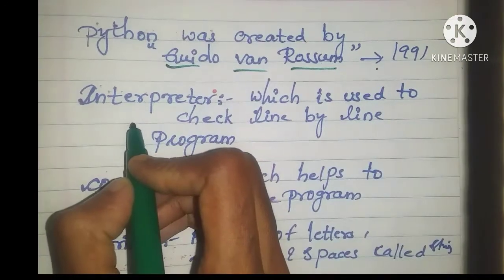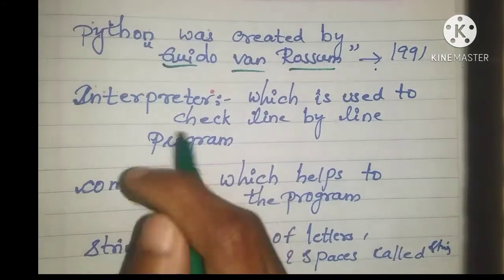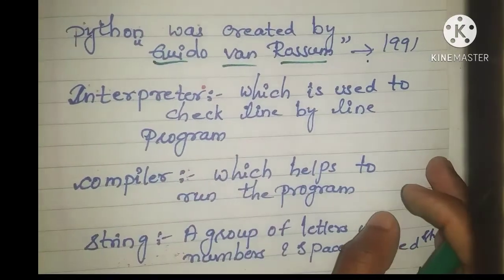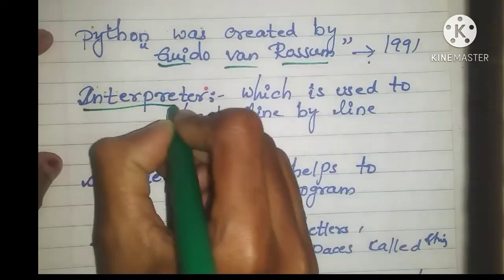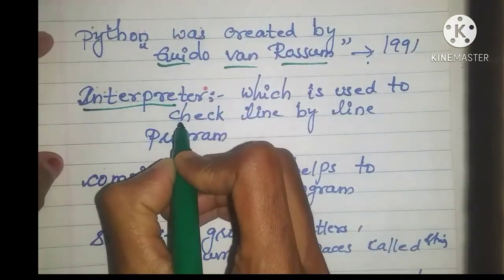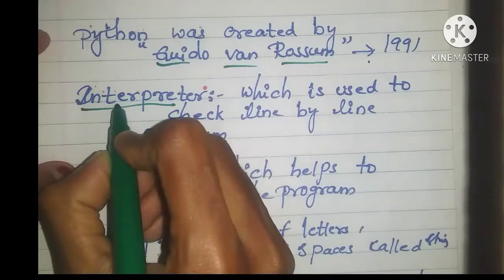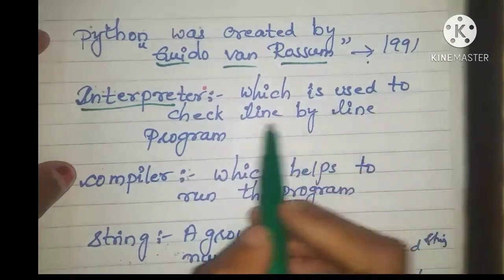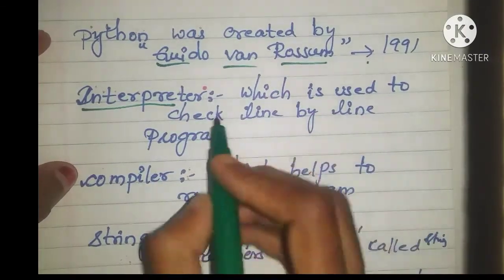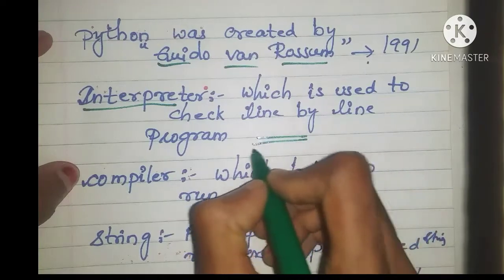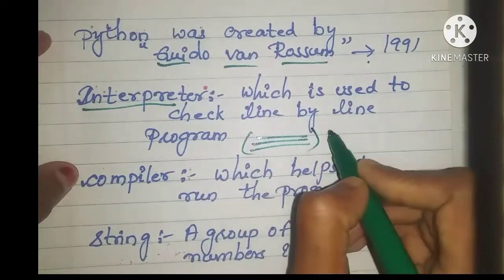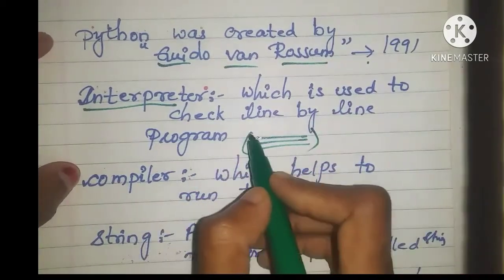I'll also tell you the basic terms. For beginners, this video will definitely help you. If you are new to learning technological words, it's helpful for you. Interpreter is used to check the program line by line.